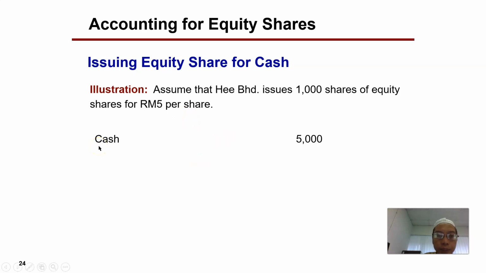Because the company receives 5 ringgit per share, and there are 1,000 units of shares being sold, the company will receive cash of 5,000 ringgit. So we will debit cash by 5,000 ringgit, and we will credit equity shares by 5,000 ringgit.